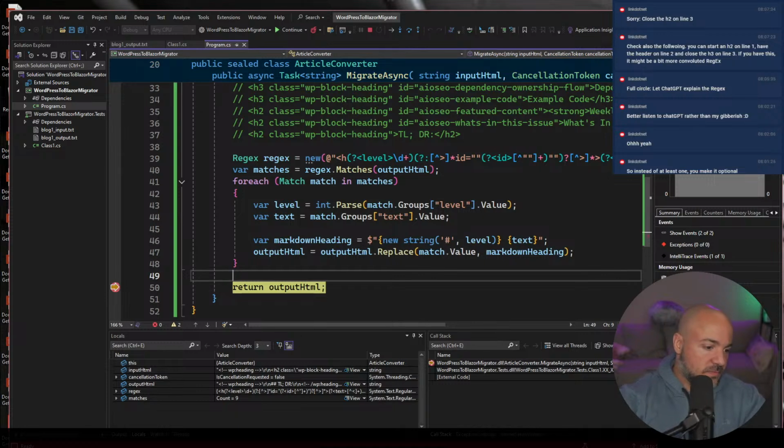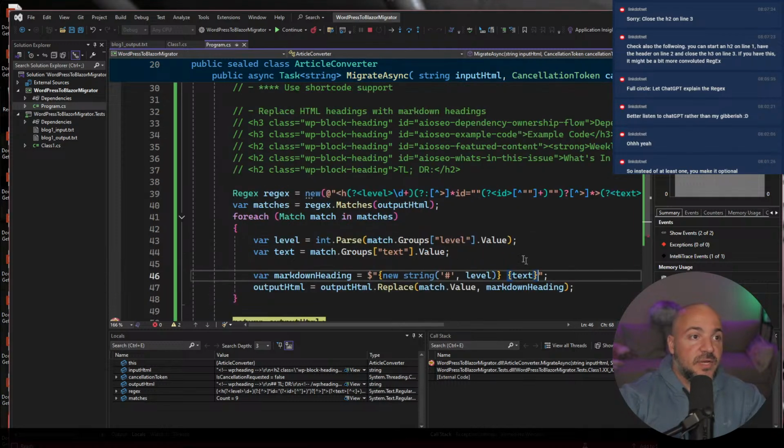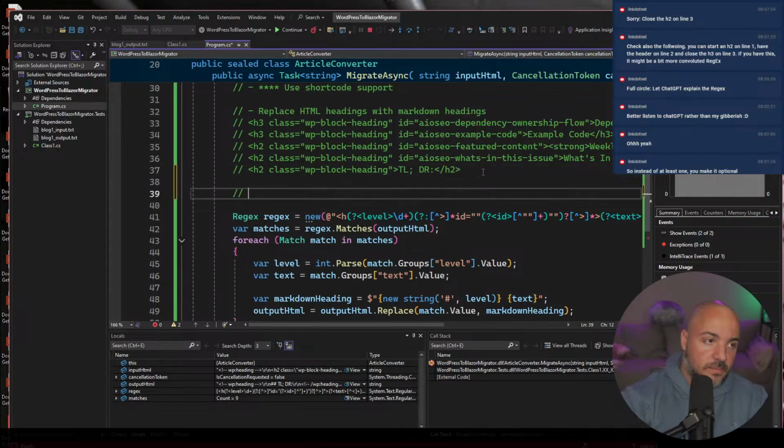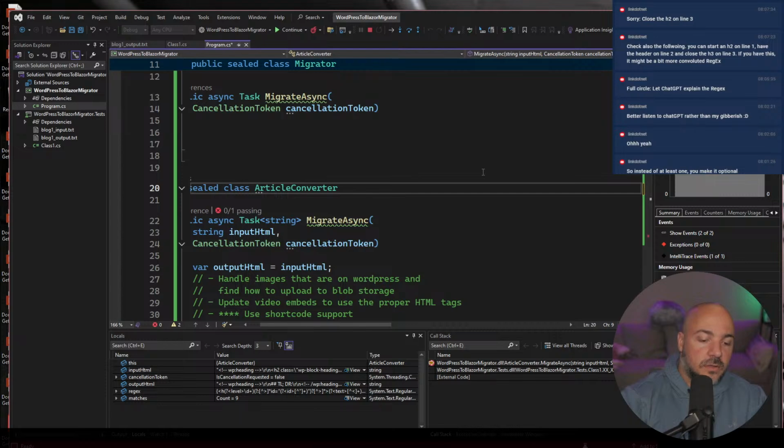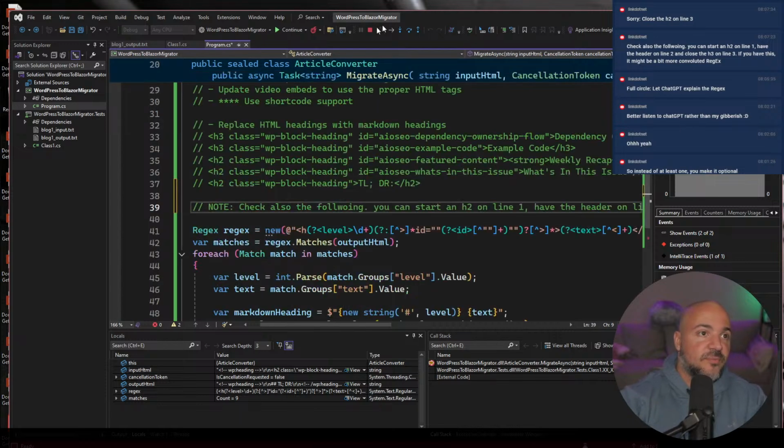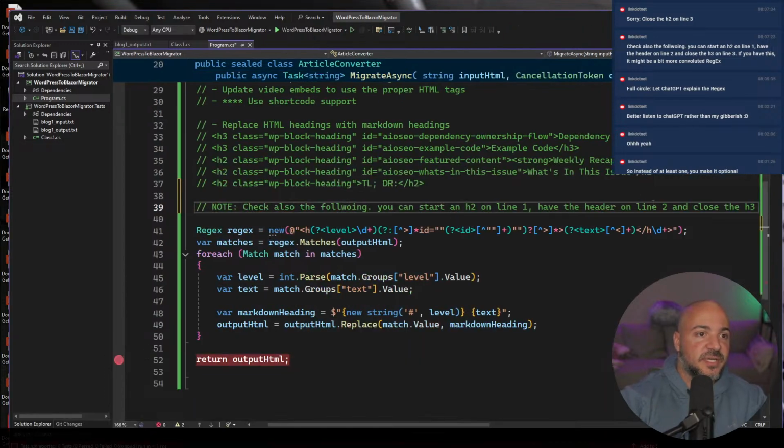So let me just take this from the chat and put it into here. Oh my goodness, I'm running, so I'm losing all this screen real estate.